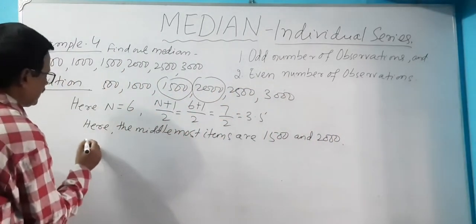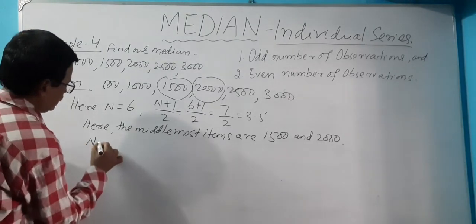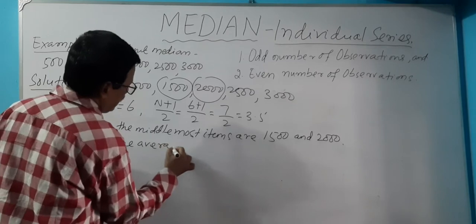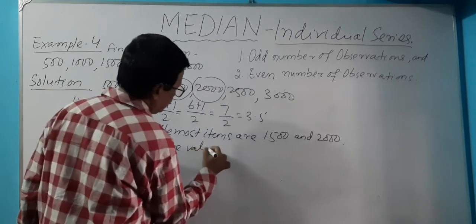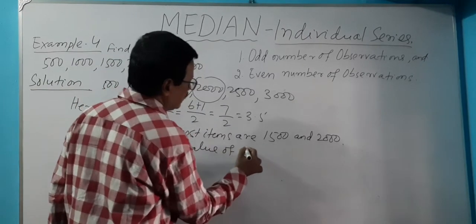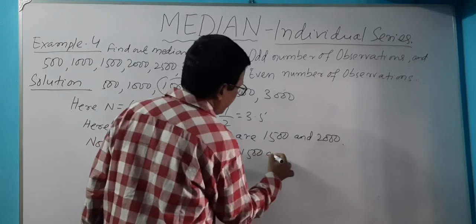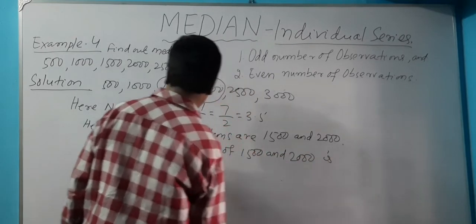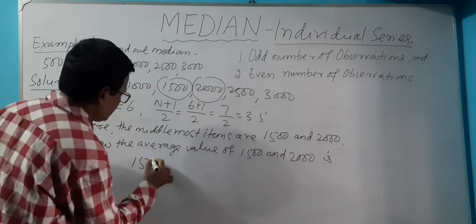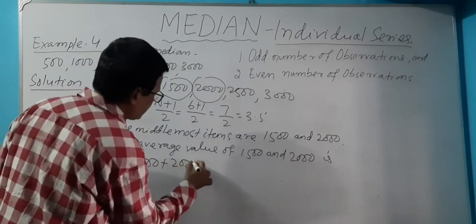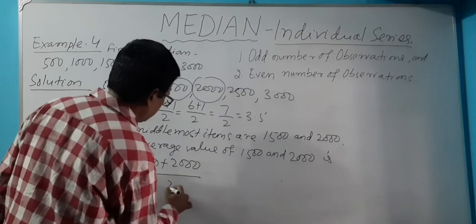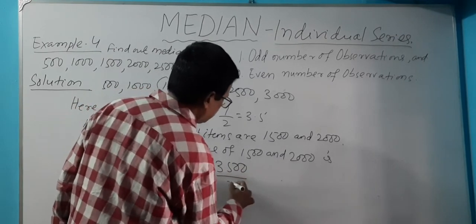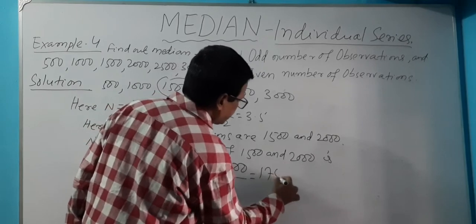Now the average value of 1500 and 2000 is 1500 plus 2000 by 2, that is 3500 by 2, that is 1750.